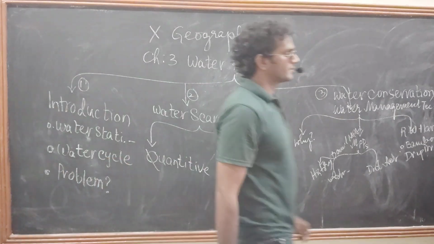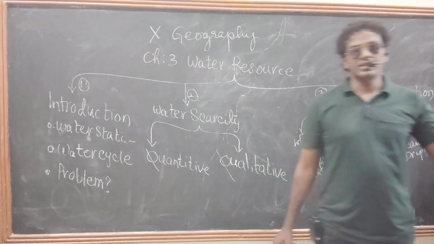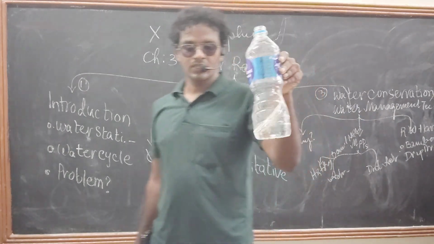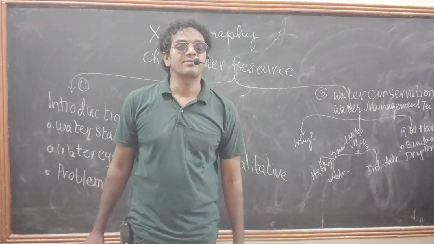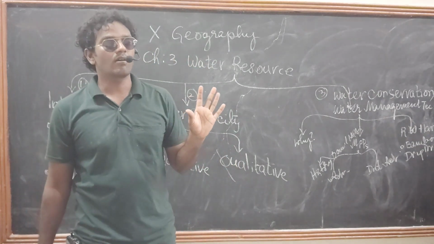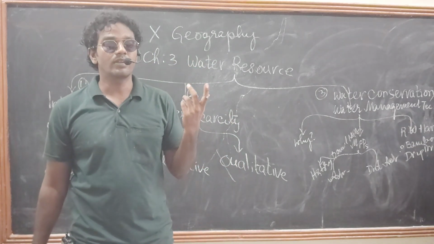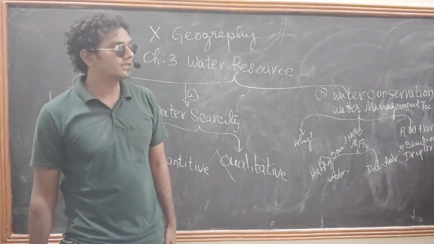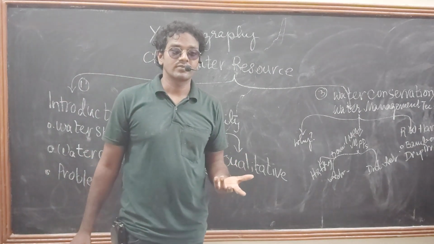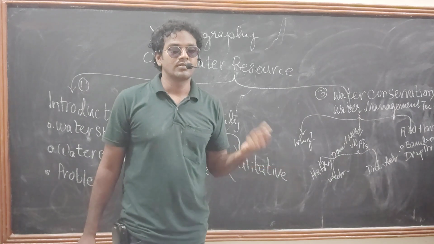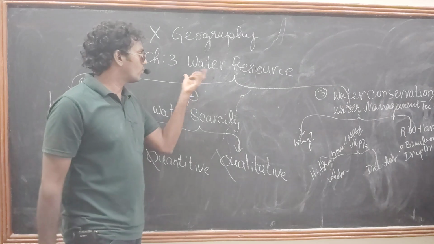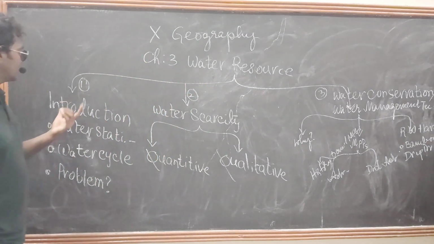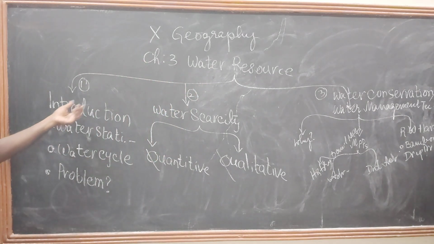See here, it is in liquid form. The second one is solid form, we can see it in ice cubes. The third one is gaseous form, we can see it in clouds and moisture. So water is available in three forms. Coming to the point, in the introduction part we need to discuss the statistics of water.